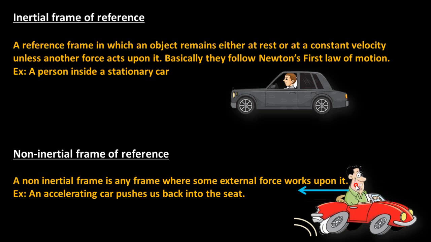So when the speed of this car is increasing, means some acceleration is coming into the picture. Due to this acceleration, the person inside this car will feel that they are going backward, means the accelerating car will push this person back into the seat. So this is an example of a non-inertial frame of reference.